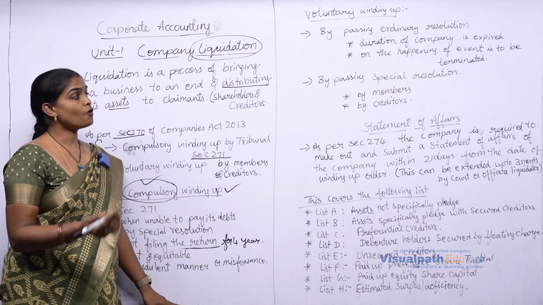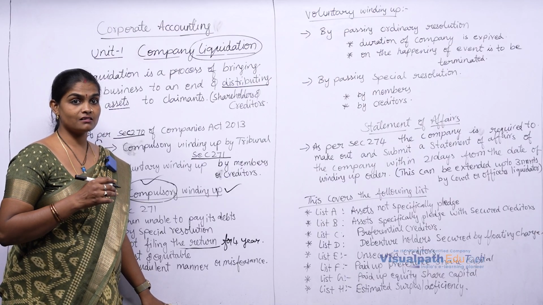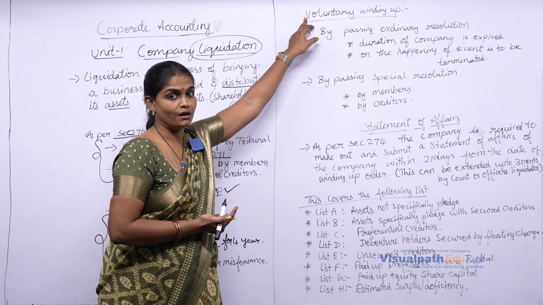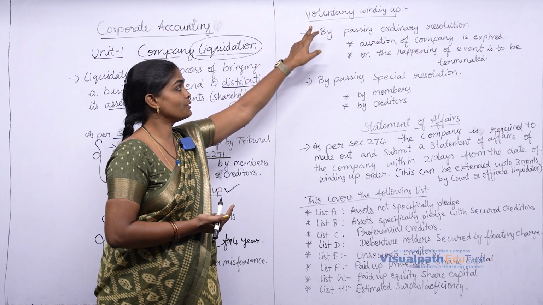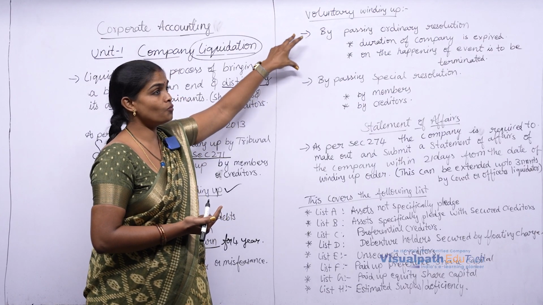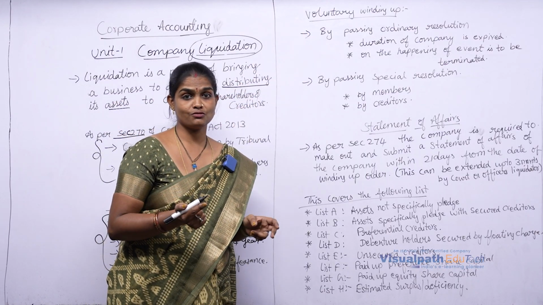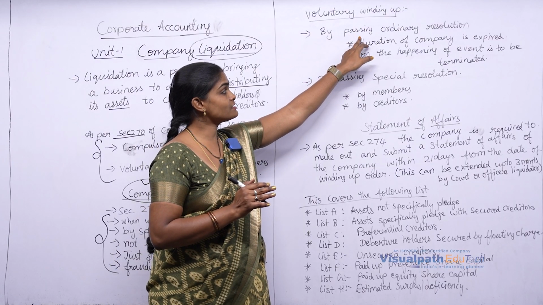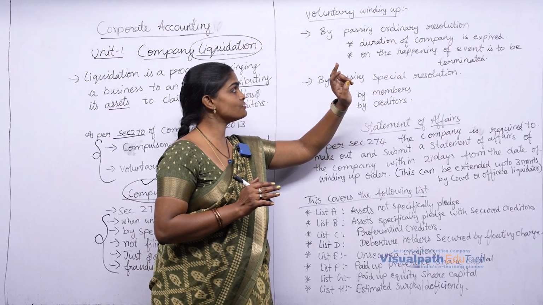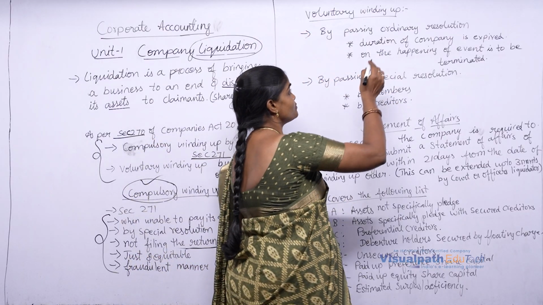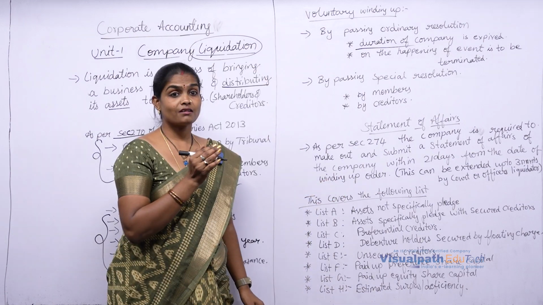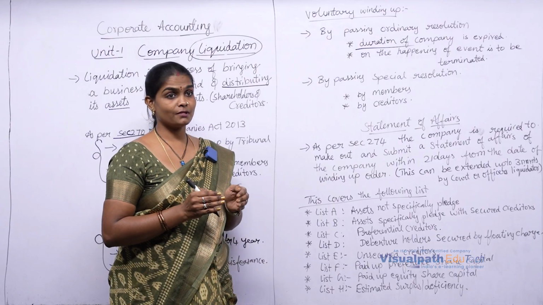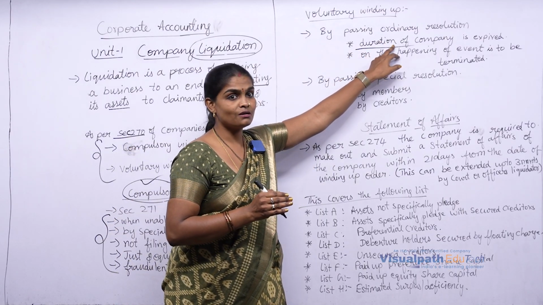Then voluntarily, when the members and creditors are going to wind up the business, it is called voluntary winding up. What is voluntary winding up? Voluntary winding up can be done in two ways: by passing an ordinary resolution or by passing a special resolution. First, when will the ordinary resolution be passed and when will the special resolution be passed? Ordinary resolution will be passed when actually the company's life has come to an end. The objectives of the company may tell that it has to wind up the business.